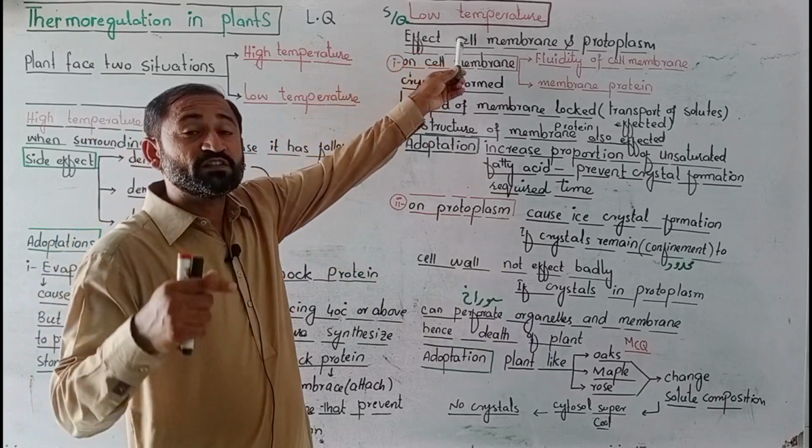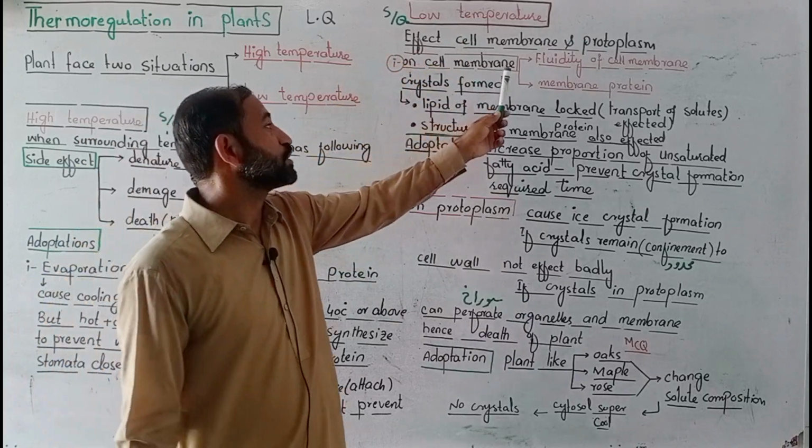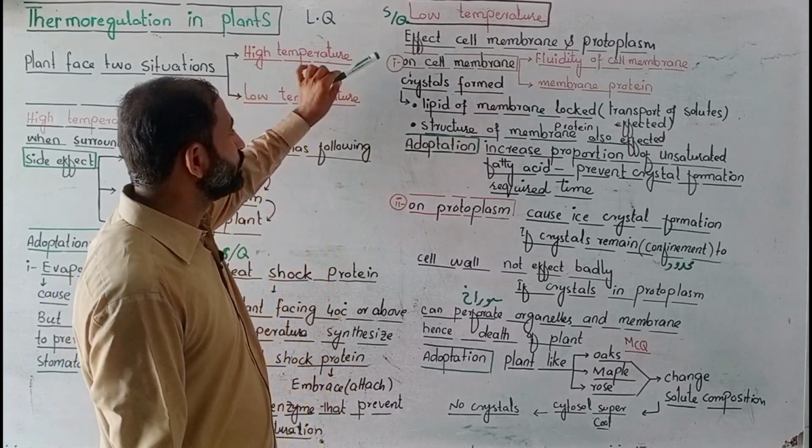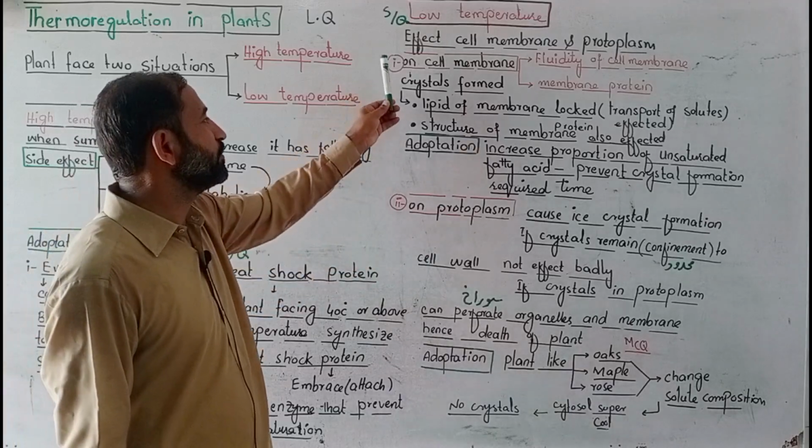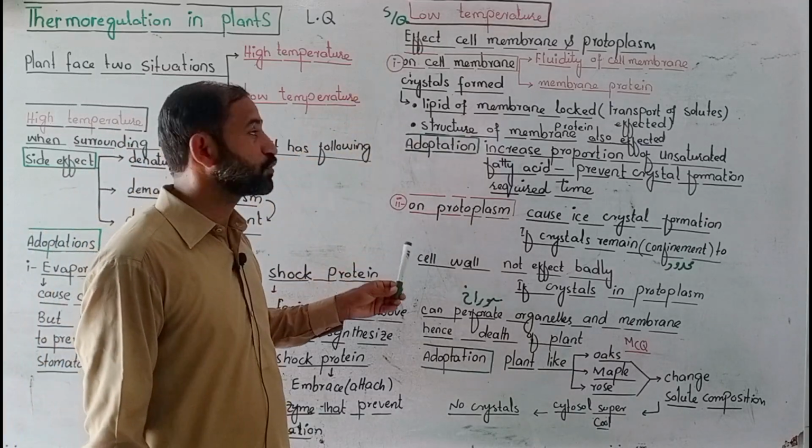So high temperature, what is the effect of high temperature? The effect is on two different components of the cell: number one, on the cell membrane, and number two, on the protoplasm. So these two are headings: low temperature effect on cell membrane and on protoplasm.